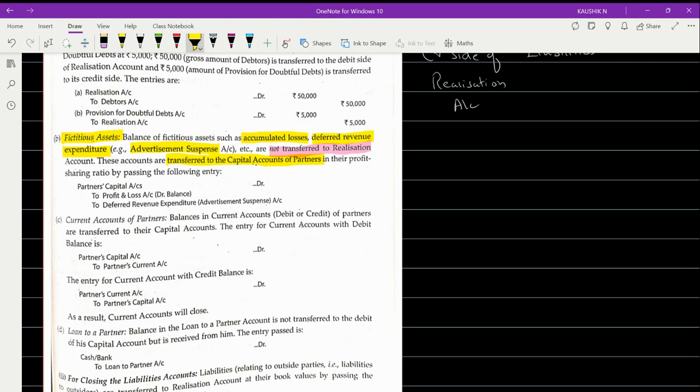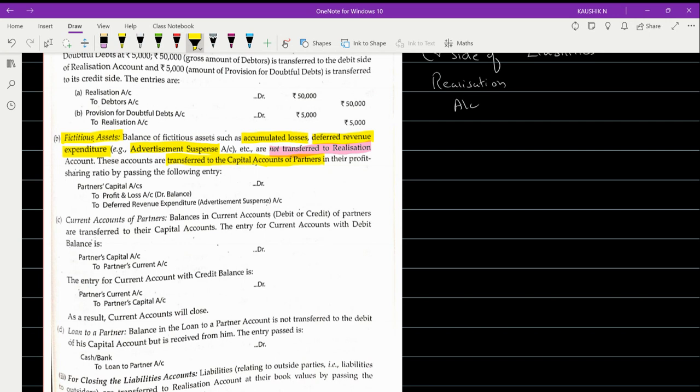Any doubt in this context up to now? Yes, please. Only the IFR. No, even IFR is the only reserve which will be transferred to the credit side.